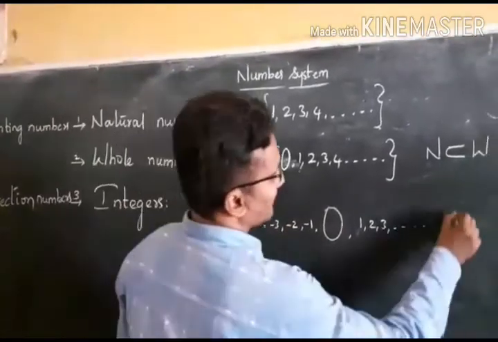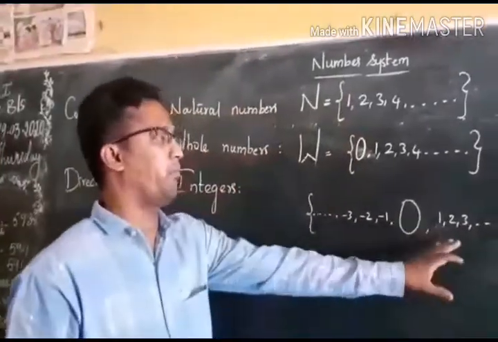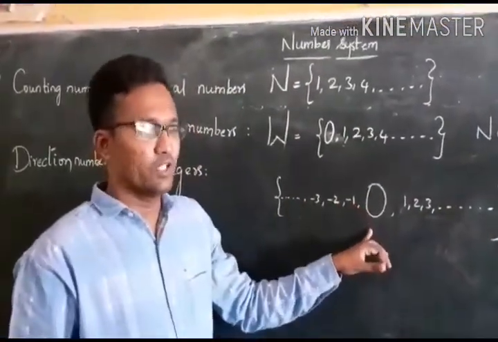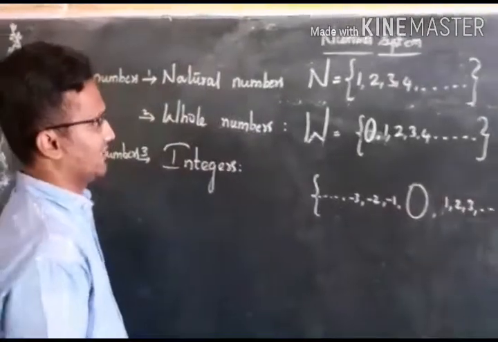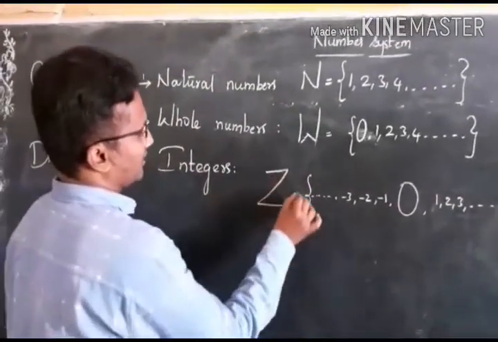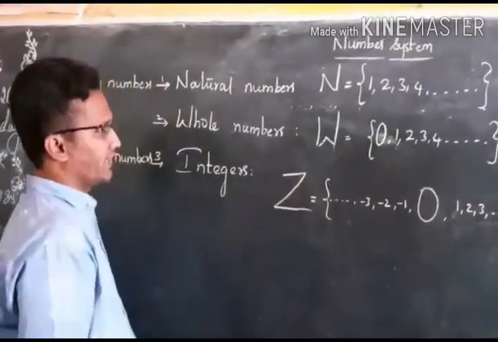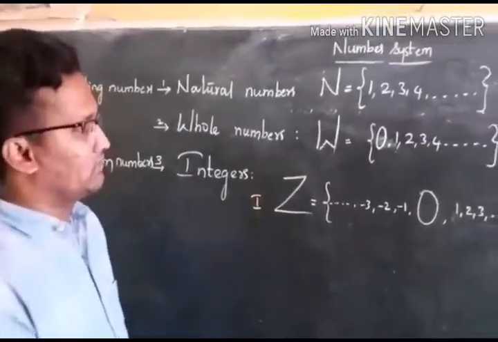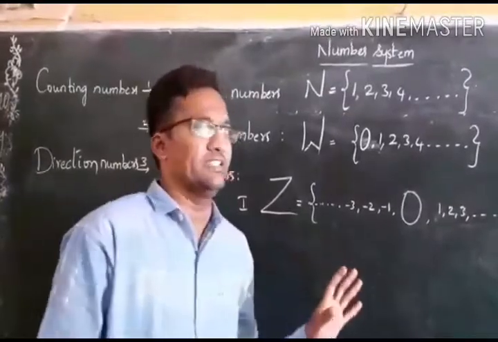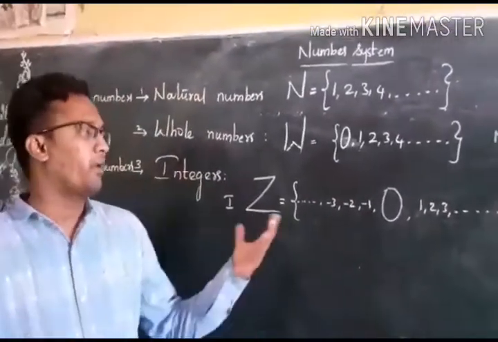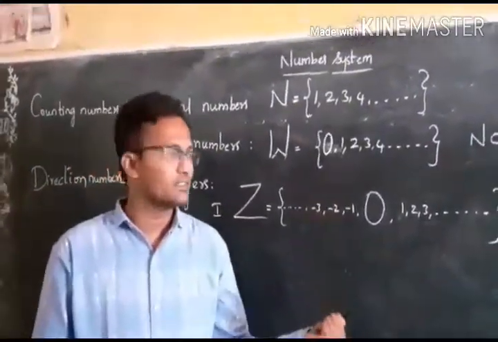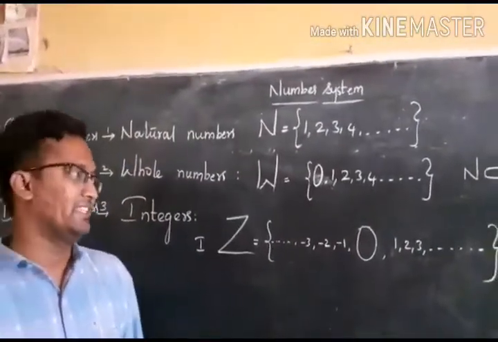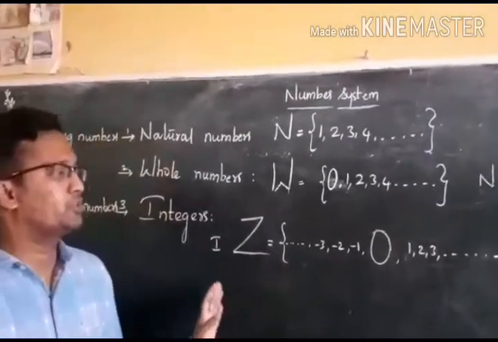Thus, the set of all positive numbers and negative numbers including 0 is called integers, and it is denoted by Z, or it can be denoted by I. So integers are all the positive numbers, negative numbers and 0, and they show the directions.